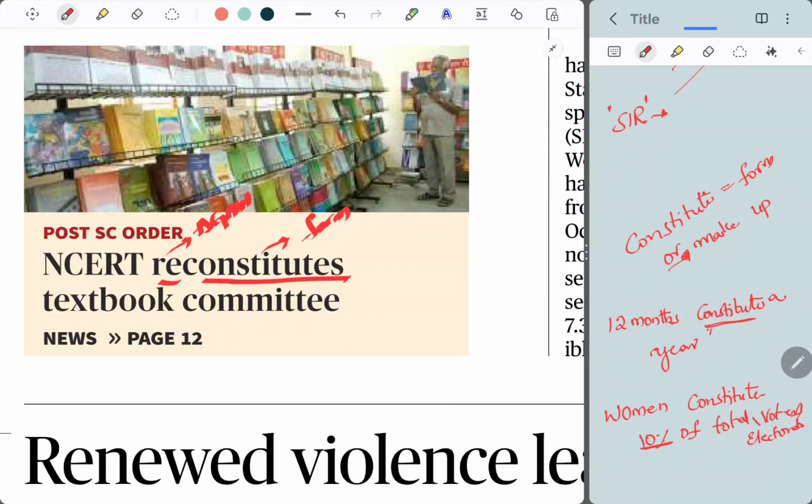So women form or make up 10% of the total electorate. So constitute means to form or to make. Individuals forming a group, making up a group, is called constitute. So NCERT reconstitutes the textbook committee means it will again form a new committee. Reconstitute. If you remember these examples, you can easily understand the meaning going further.